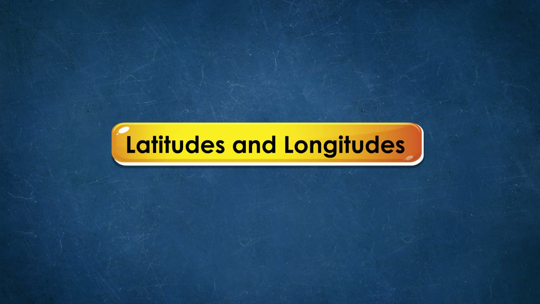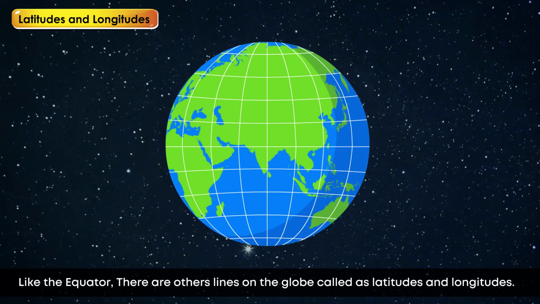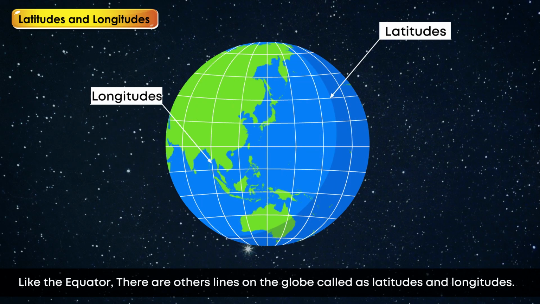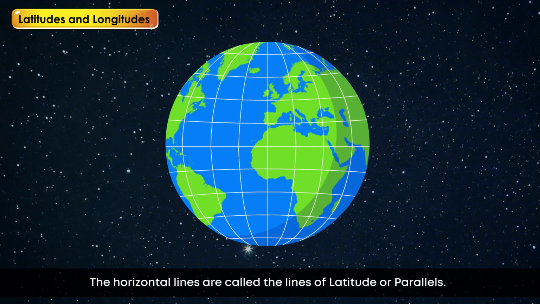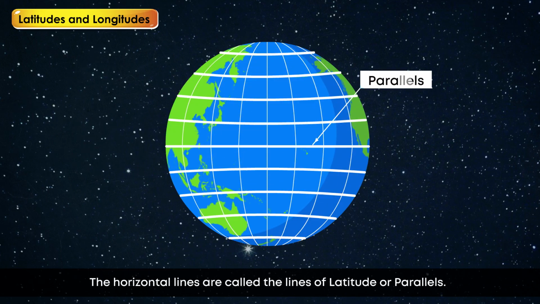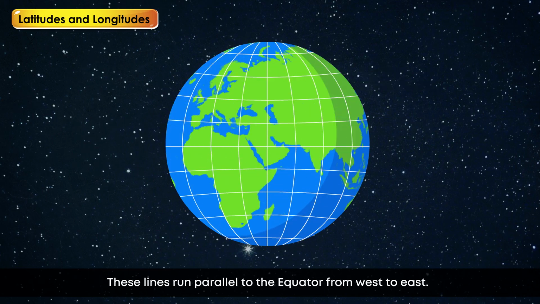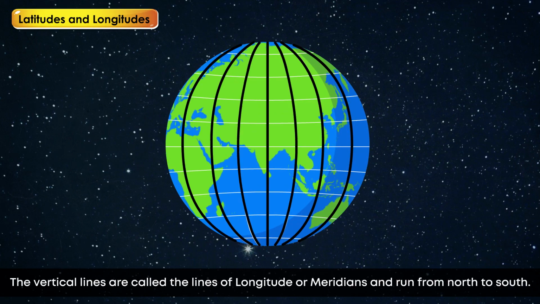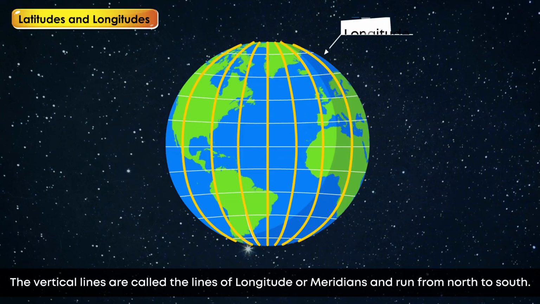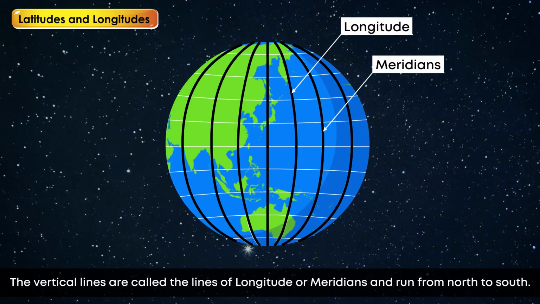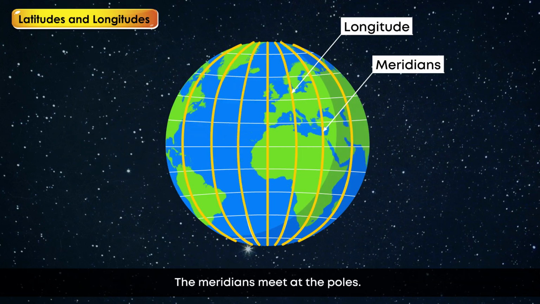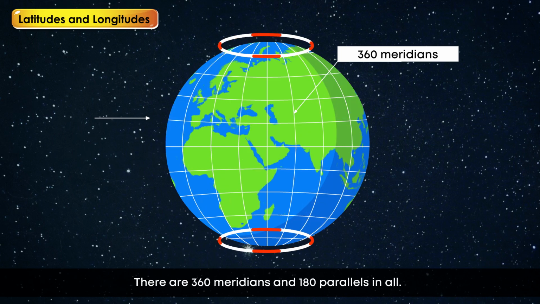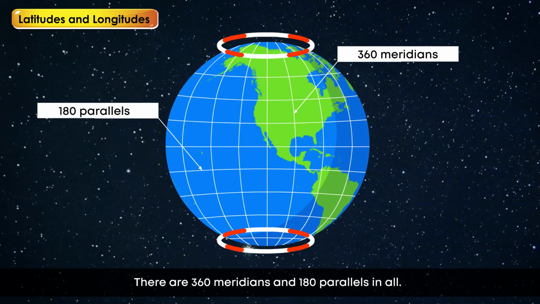Latitudes and longitudes. Like the equator, there are other lines on the globe called latitudes and longitudes. The horizontal lines are called the lines of latitude or parallels. These lines run parallel to the equator from west to east. The vertical lines are called the lines of longitude or meridians and run from north to south. The meridians meet at the poles. There are 360 meridians and 180 parallels in all.